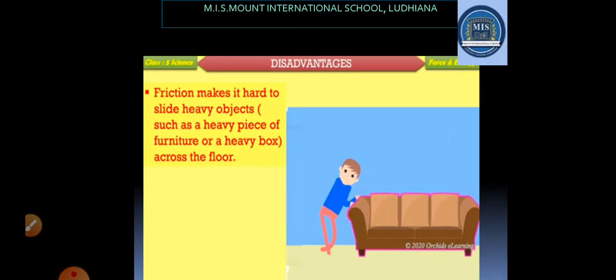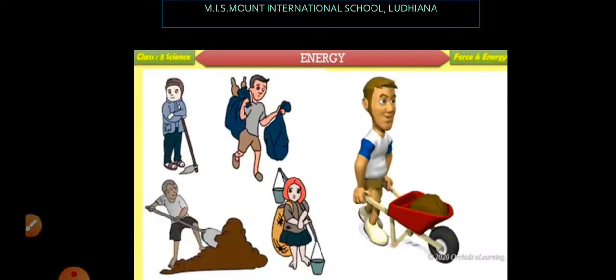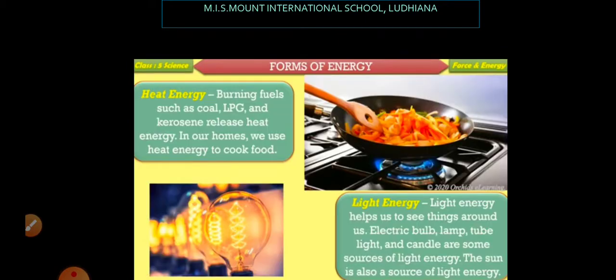Now, next, let us move towards energy. Students, what is energy? Look at the picture. Everyone is doing some work. Now, we all need energy to do work. We all get energy from the food that we eat. But there are different forms of energies. Let us start with the forms of energies.